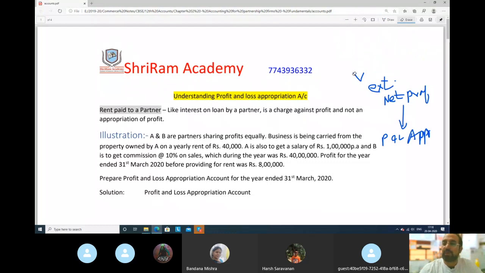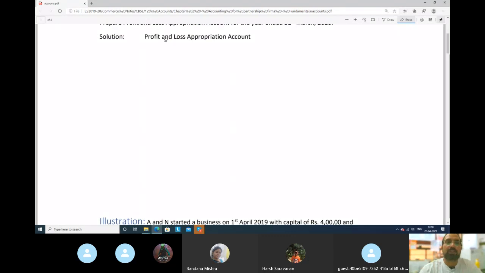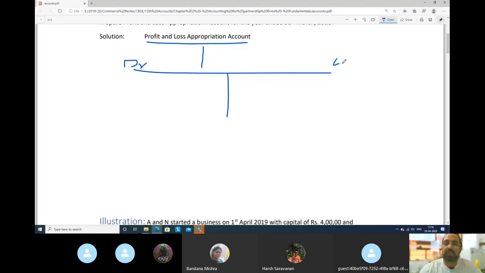We have to remember the format, and there are few items which will come in profit and loss appropriation account. So which items are there? Let us discuss that first. See here. For example, this is our profit and loss appropriation account. To the debit side, this is debit side and this is credit side.